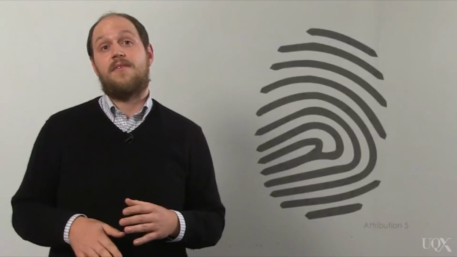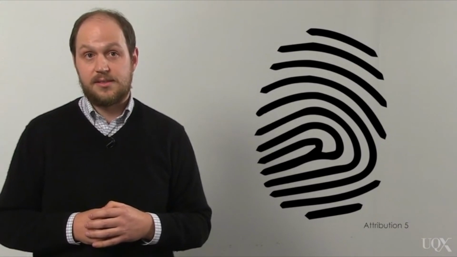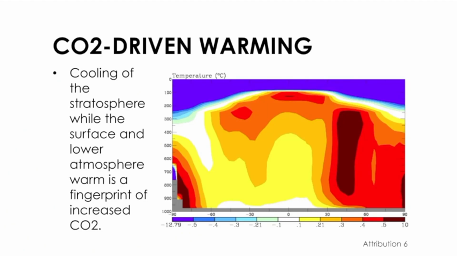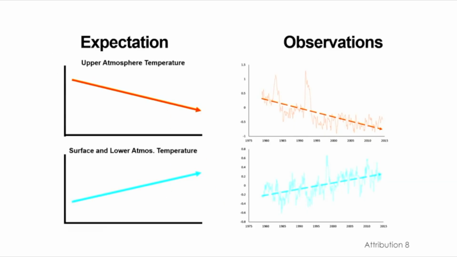But we can be even more confident, because greenhouse warming will leave different fingerprints on the climate than other possible causes. We've known for many decades that increasing levels of CO2 in the atmosphere will produce a unique pattern of temperature change from the surface to the upper atmosphere. The surface and lower atmosphere will warm while the upper atmosphere will cool. By contrast, warming due to some natural factor like more sunlight reaching the Earth would warm the surface and the upper atmosphere as well. The cooling of the upper atmosphere while the surface warms is a fingerprint of increased greenhouse warming, and it's exactly what we can see happening now.